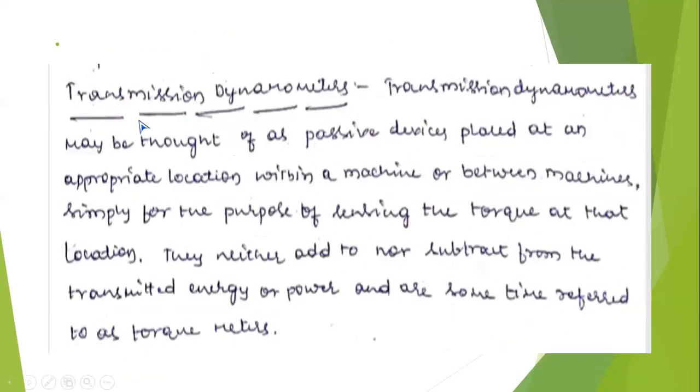Next, come to the point. The transmission dynamometer. That is nothing but in electrical machines. We are using a motor for driving machine tools, or driving anything. So how do you measure the torque produced by the motor? For that, you can couple the alternator to the electrical motor.